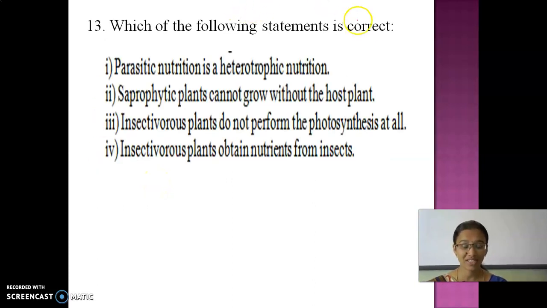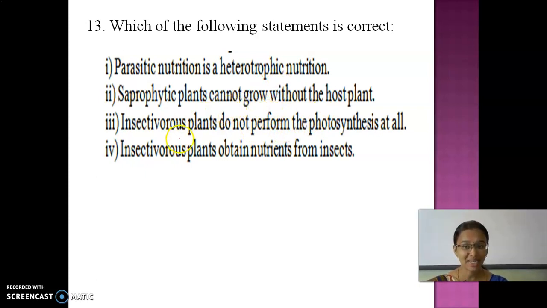Which of the following statements is correct? In this, what is correct? Okay, shall we go? Parasitic nutrition is heterotrophic. Yes, parasitic, saprotrophic, symbiosis all belong to the category of heterotrophic. And then saprophytic plants cannot grow without a host plant. Can saprophytic plants not grow? No. So they can grow.